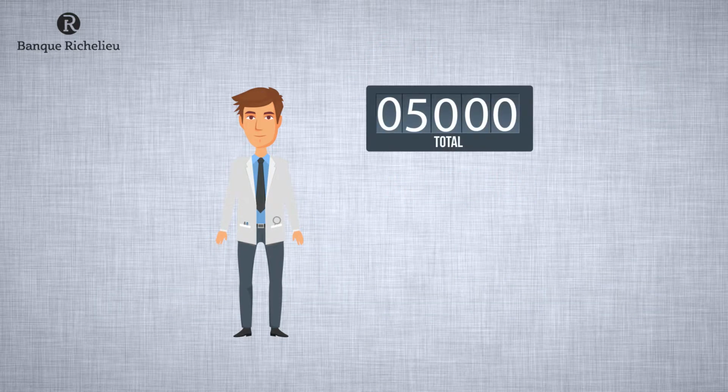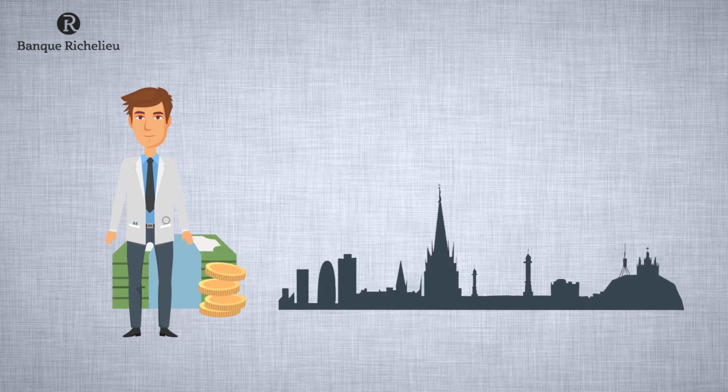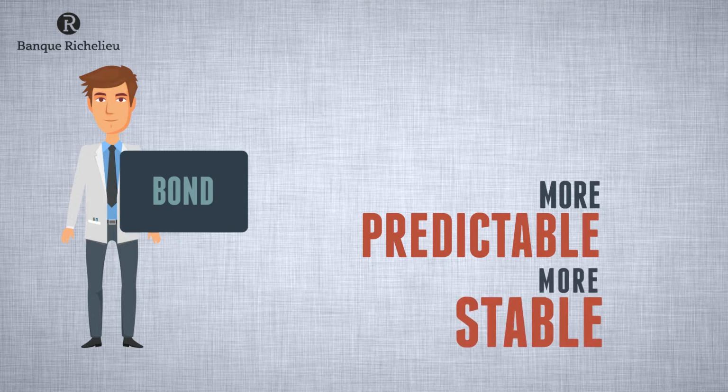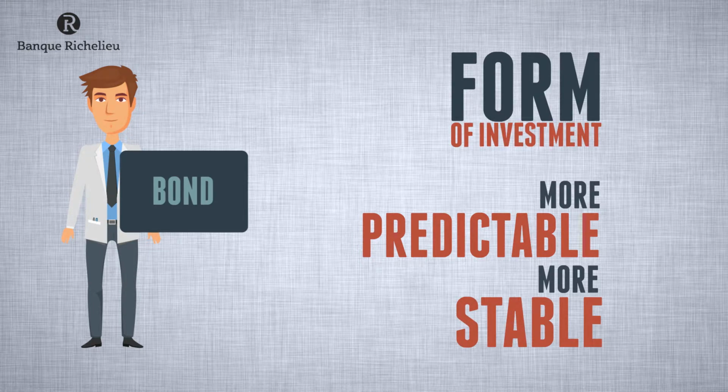In 10 years, he will have earned 10 times 500 euros, i.e. 5,000 euros more than the amount originally invested. This is a good business deal for him and the city of Liège, which will be able to build its stadium. Bonds are often considered a more predictable, more stable form of investment than shares.